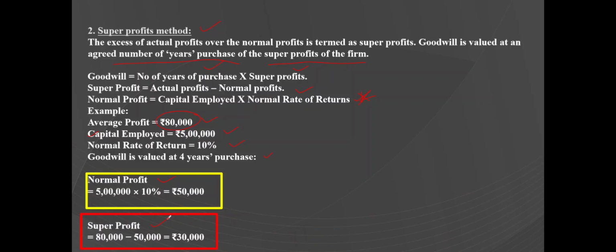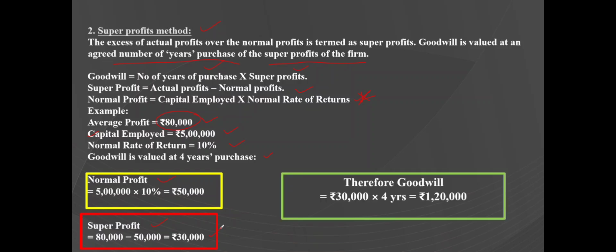Goodwill will be number of years of purchase into super profits. You can also write it as super profits into the number of years of purchase. So goodwill is equal to 30,000, the super profit we calculated, into the number of years of purchase, which will be equal to rupees 1,20,000. So this is the super profit method to calculate the goodwill.